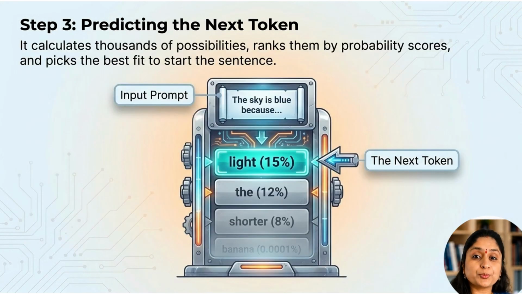Now comes the core prediction step. The model calculates many possible next tokens and ranks them by probability. It does not simply know the answer. It estimates what token is most likely to come next based on everything it has seen so far. For example, after the sky is, it might rank light as more likely than the or shorter depending on the prompt. This is why AI can generate natural sounding language. It is constantly choosing the most likely next piece.